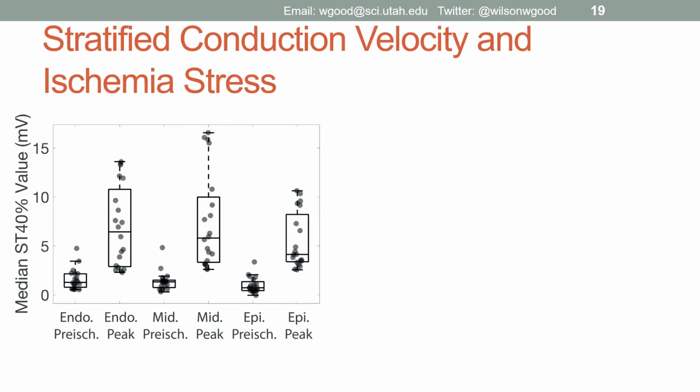Looking at the values of ischemic stress prior to the induction of ischemia, here indicated with the green arrows, we can see that, as expected, there is little ischemic stress present, nor is there much variability across the wall for the 20 episodes we examined, each point showing the median value in the envelope. Looking at the peak of the episode, the ischemic stress does increase as we would expect. However, there is no transmural preference for the development of ischemic stress, supporting the distributed model of ischemia.